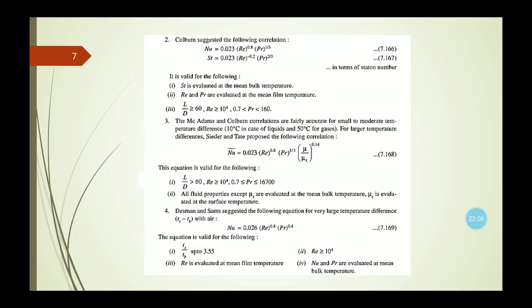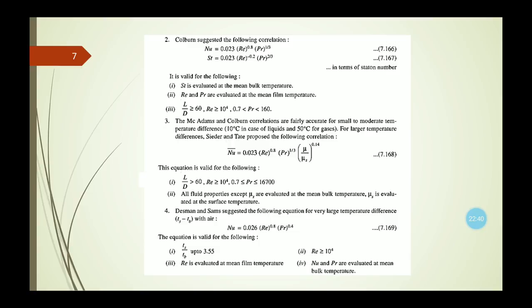In that case, the Nusselt number equals 0.026 Reynolds number to the power 0.8 and Prandtl number to the power 0.4. This equation is valid when Ts by Tb is up to 3.55 and Reynolds number is greater than or equal to 10 to the power 4. The Reynolds number is evaluated at mean film temperature, and Nusselt number and Prandtl number are evaluated at mean bulk temperature.